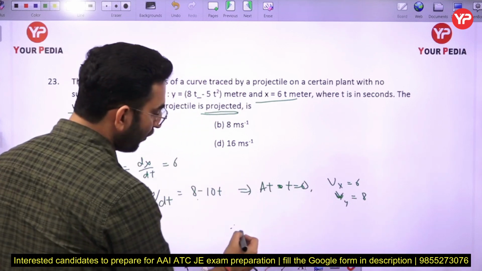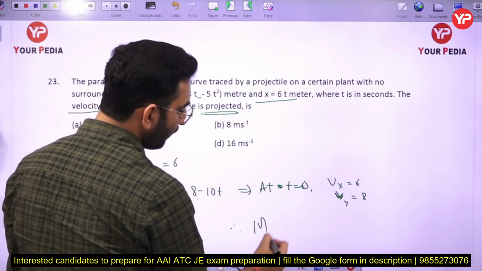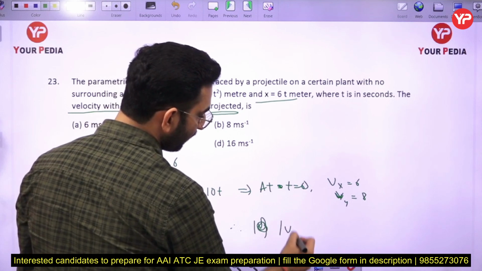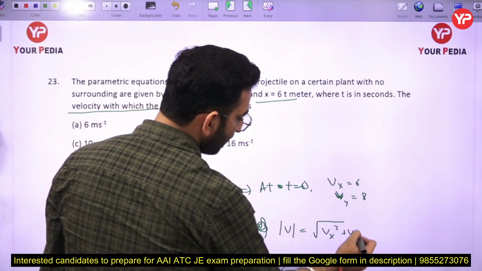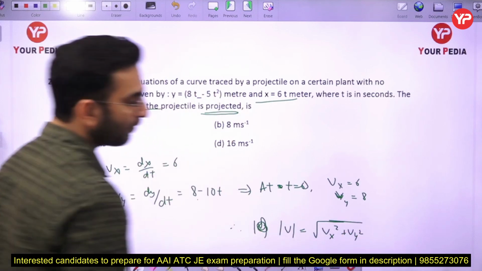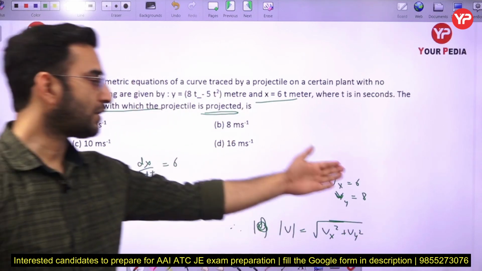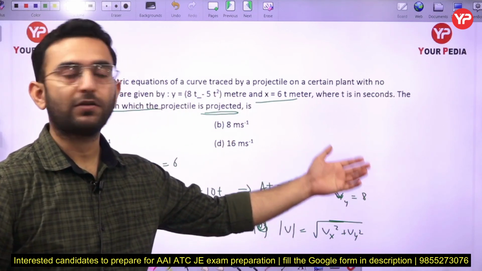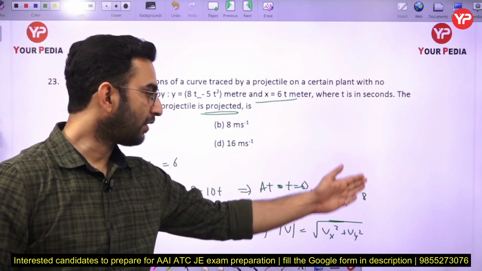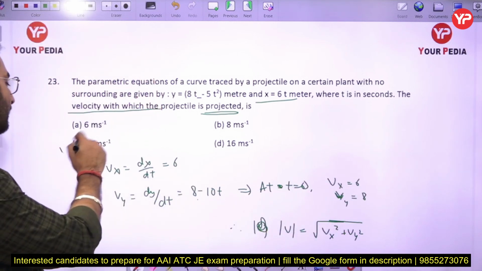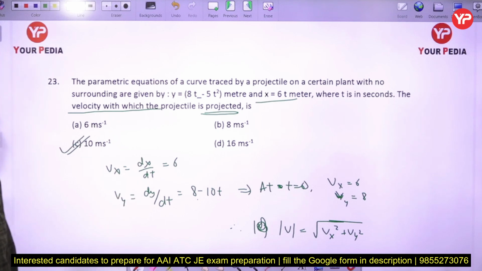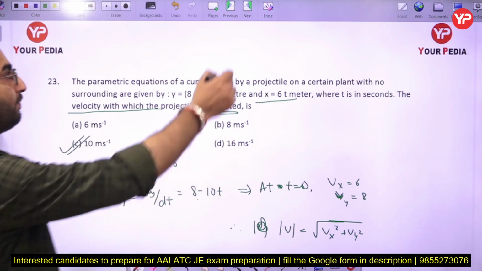Therefore the magnitude of the velocity is the square root of Vx square plus Vy square. If you square them, add them, and find the square root, you get the velocity as 10 meter per second. So option C is the correct answer.